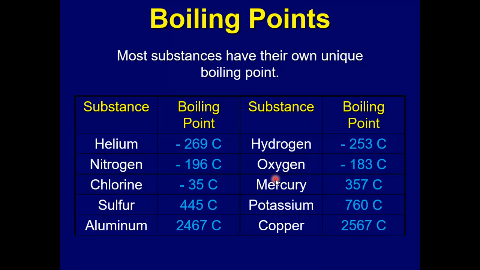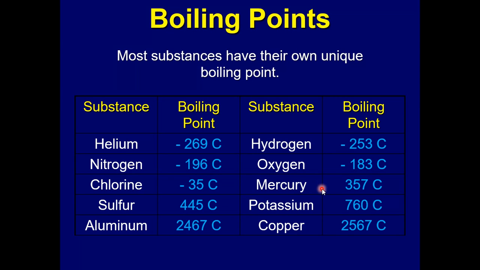All right. Now, most substances have their own unique boiling point or condensation point. So here you can see that the gases, the nonmetals, helium, nitrogen, chlorine, hydrogen, oxygen, they have very low boiling points.